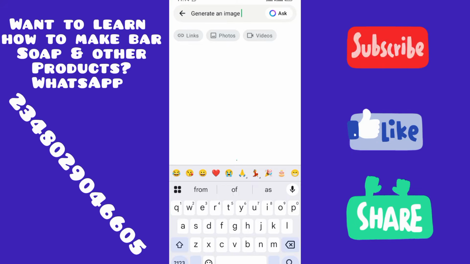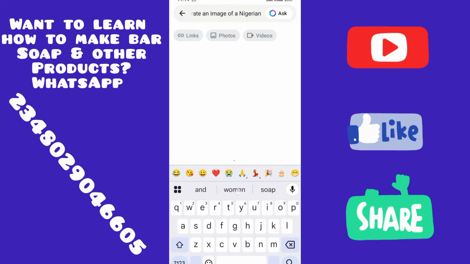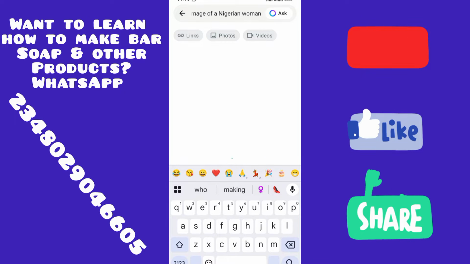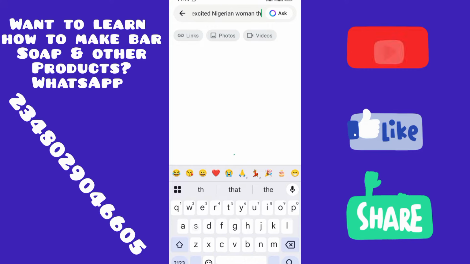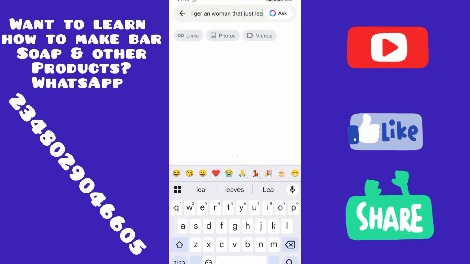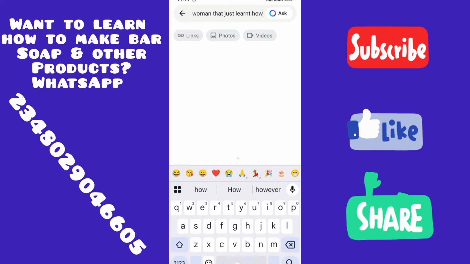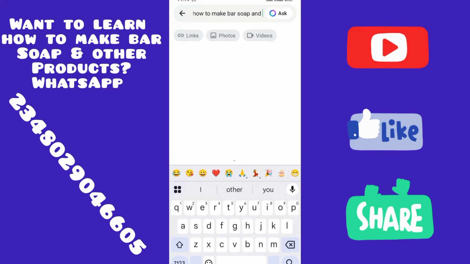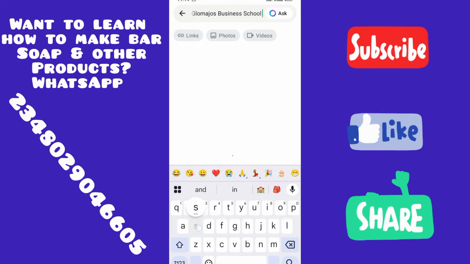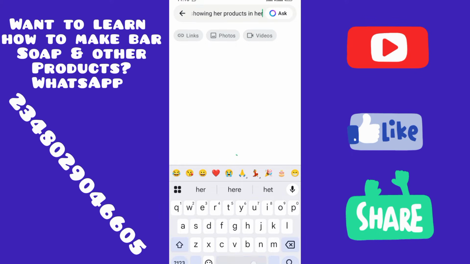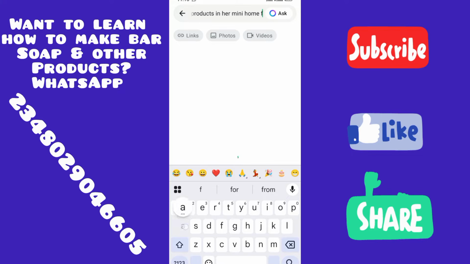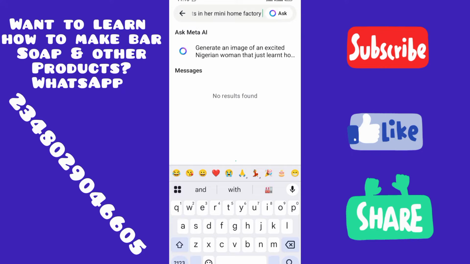Generate an image of an excited, happy Nigerian woman that just learned how to make bar soap and other products from Glomajos Business School, showing her products in her mini home factory. Just put it like that. Just be very specific with your prompts.